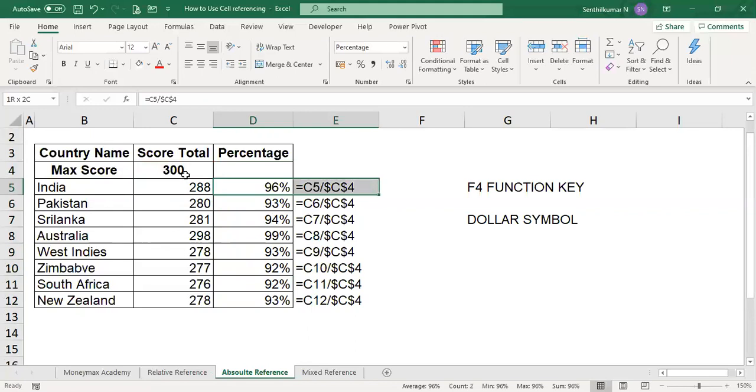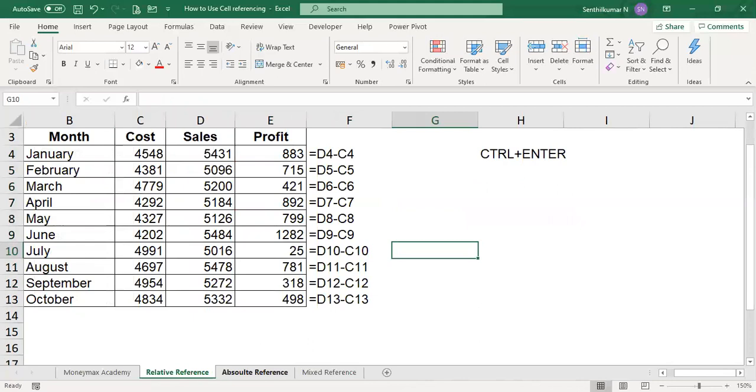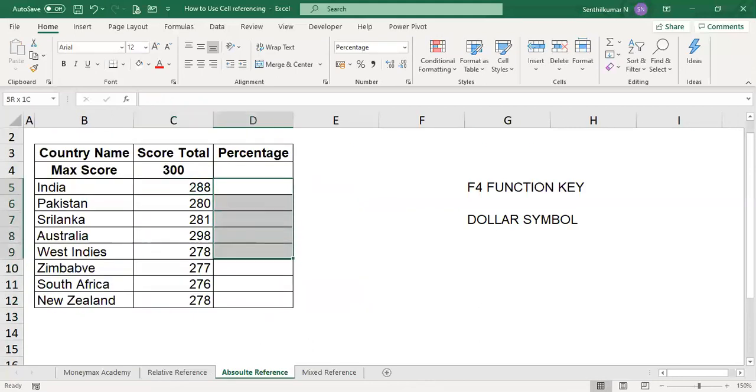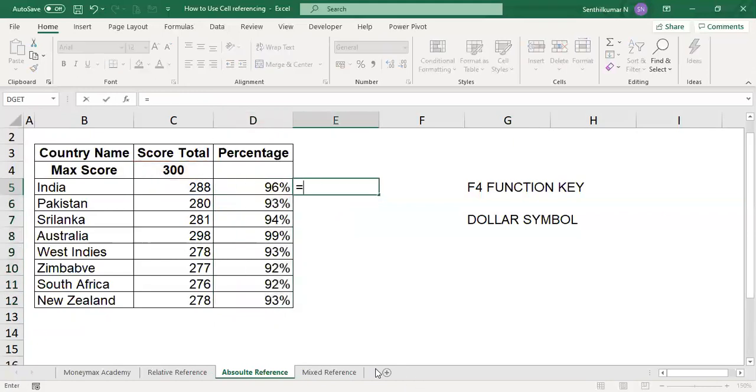Instead of doing it this way, we can use the shortcut. How to do that? Please select the data and open the formula. Now divide by 300. Now you want to do C4. If you press it like this, you will get a problem. What you have to do, please listen carefully: select it, press F2 to edit, then select the reference and press F4, the function key, then Ctrl+Enter. Now you will get the answer.